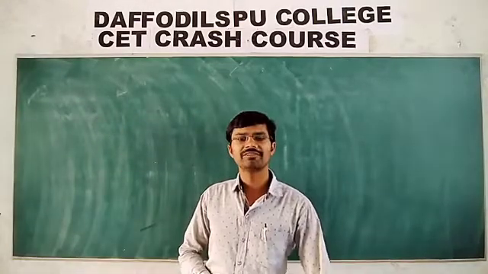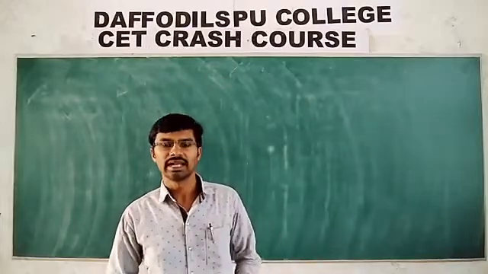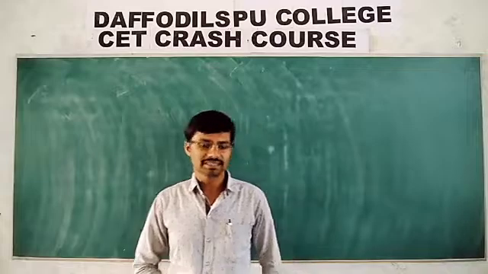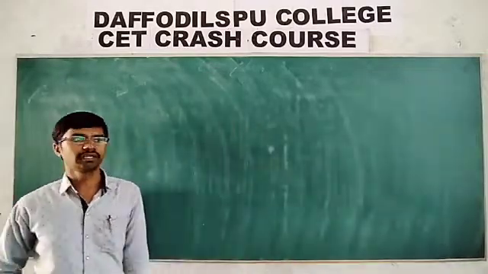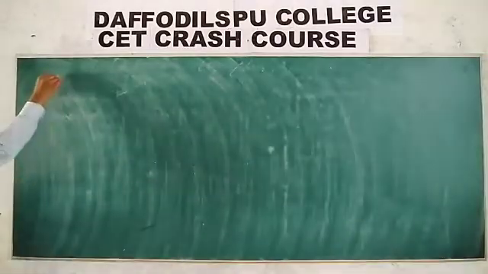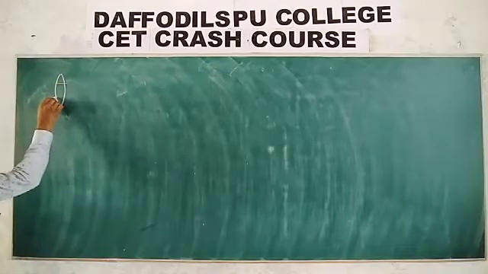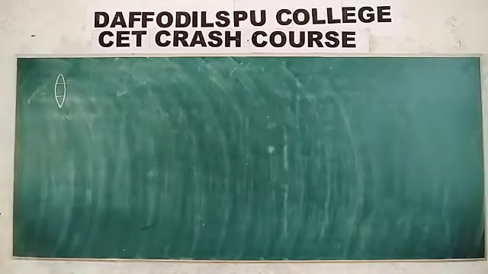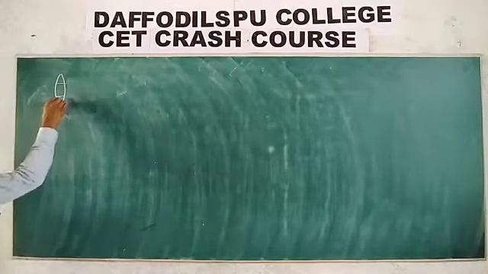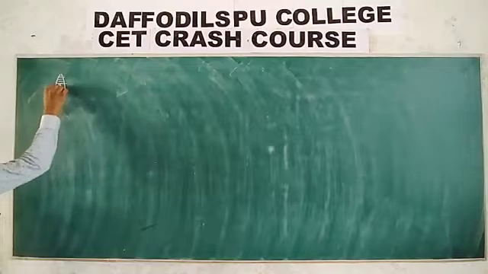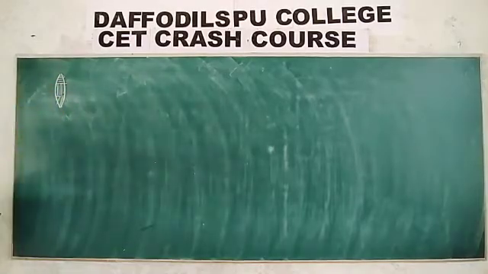Hello students, in the previous class we have seen the lens, and refraction of light through a plane surface and a lens. And even for a lens, if the lens is made up of different mediums, this is one medium, this is one medium, and this is one medium.